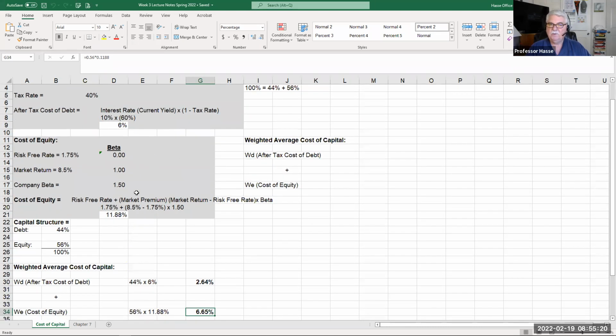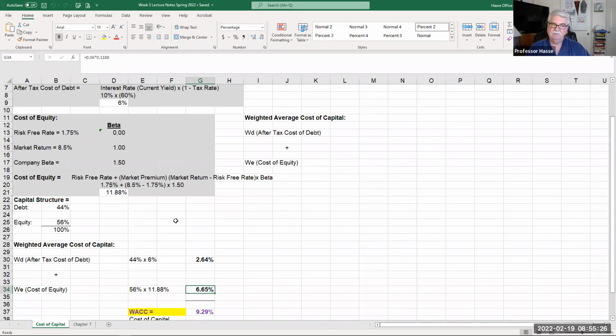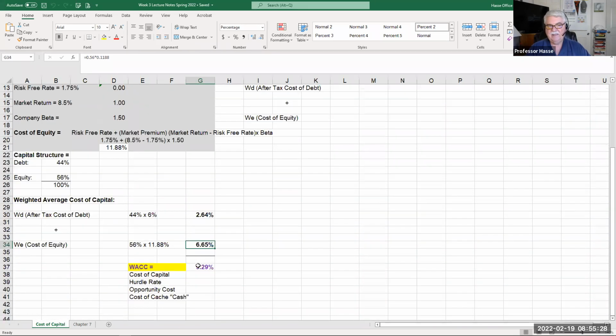And the required rate of return on equity in the market in relationship to how the company is funded currently, 44 to 56, is 9.29%. That's what it's costing them to attract capital today. That's their cost of money. It's called WACC. It's called the cost of capital. It's called the hurdle rate.